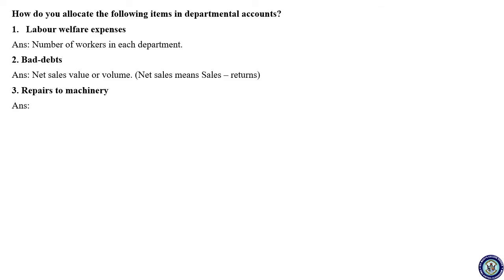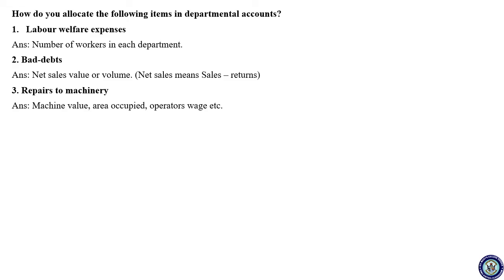So next one, that is the repairs to machinery. Now what may be the basis for apportionment? It is machine value or area occupied or operator's wage or salary, etc. So if you don't know the basis of apportionment, then you can go for the value of the machine. So value of the machine you can take as a base.